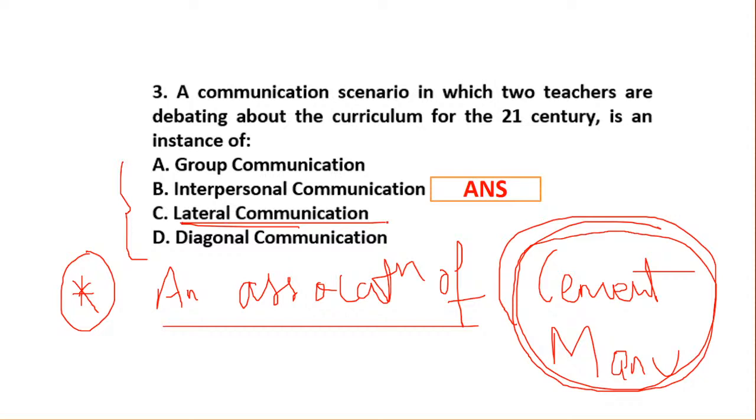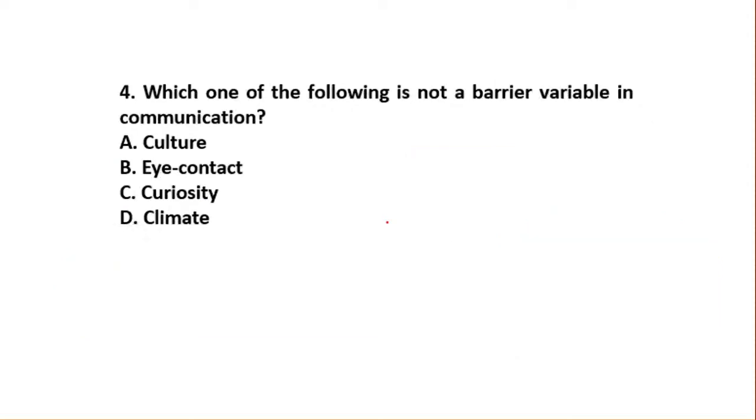Now when we are talking about group communication, the question would have been association of people in the manufacturing unit. But here they are talking about cement manufacturer. It means it is indicating the same line, similar business, and hence it will be called as lateral communication. So be careful for these small things. Sometimes it is very complicated.